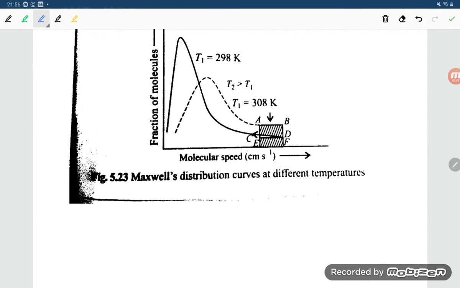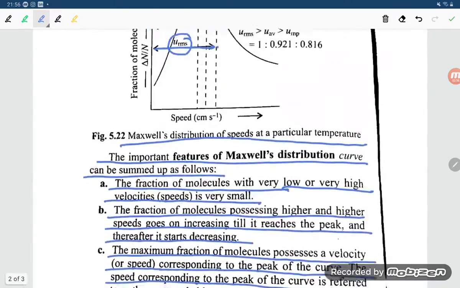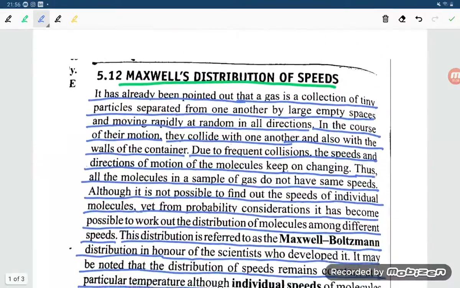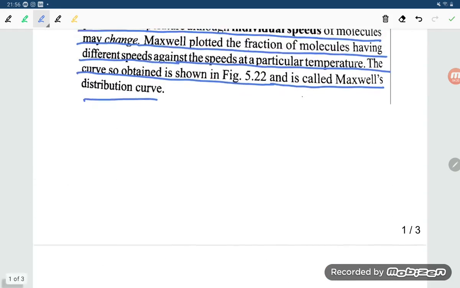So this is the Maxwell distribution curve at a different temperature they have given, students. So this is all that we are trying to understand from the Maxwell distribution curve. That is, there are different speeds for the different number of gas molecules. Individual speed you cannot determine, but on average you can determine. So when you are increasing the temperature, the RMS speed is shifting to the right side. This is all about the Maxwell distribution curve, students.